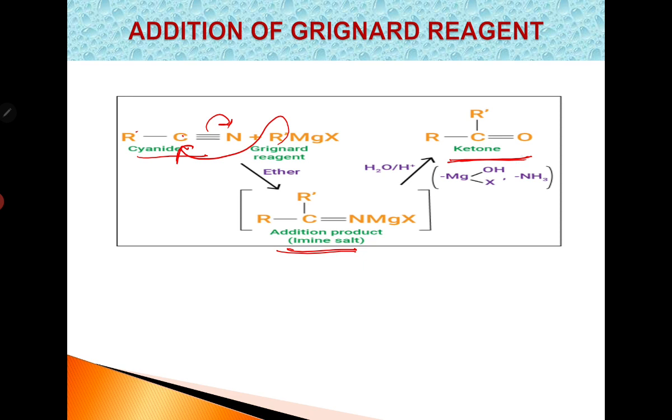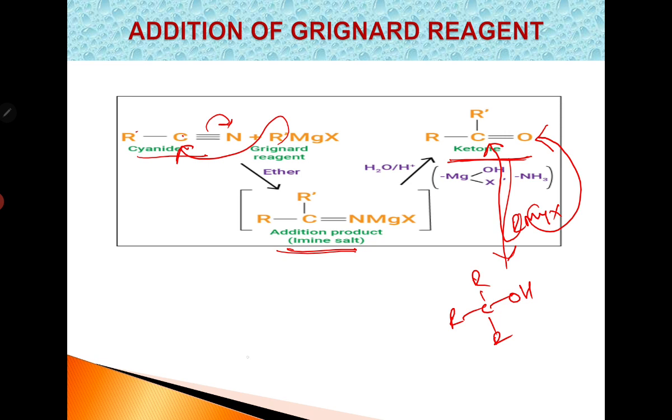And also, if these ketones are further treated with the Grignard reagent, they give rise to tertiary alcohols. That is, the R group is bonded to this carbon atom, and MgX attacks the oxygen atom. See here, R C double bond O, this is the ketone obtained by the reaction of Grignard reagent on alkyl cyanide.